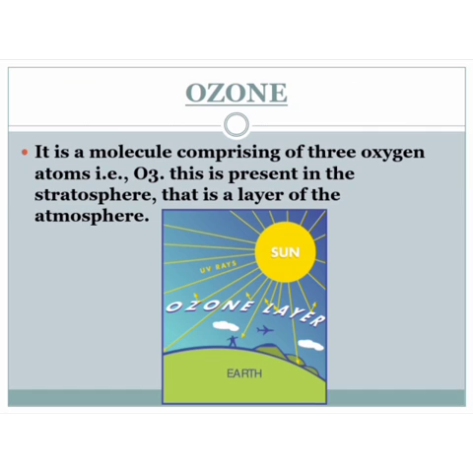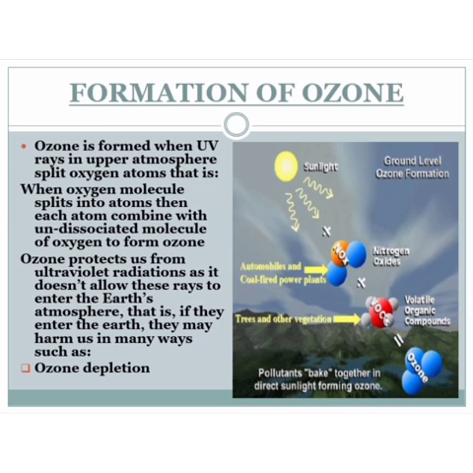Ozone, you have learnt about this. It is a molecule comprising 3 oxygen atoms, that is O3, we call it ozone. This is present in the stratosphere, that is a layer of the atmosphere. You can see where exactly the ozone layer is present. So how does this ozone form?